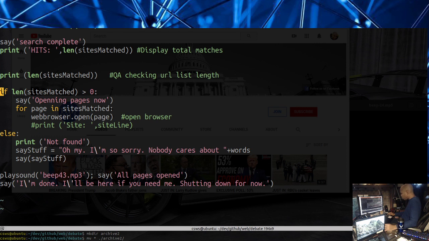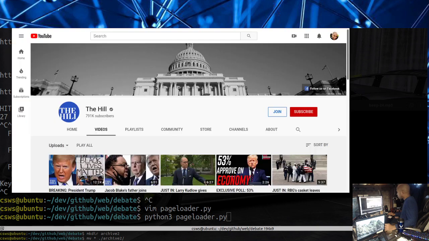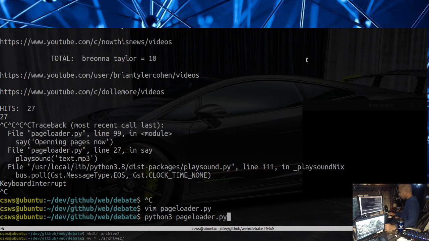We're not putting it in the loop, so it's not every single time. So if you find pages, say opening pages now, then iterate through each page, open, open, open, open. And every time you open a page, we don't want any sounds or anything. We just simply open the page. I might want to do this in the background, but I'll work on that in future versions. All right, so let's run it again, see if it runs better than the last time. I recently made a code change just before I went live, which was a bad idea. Introduced that bug, which I think we just fixed. So let's run it again.